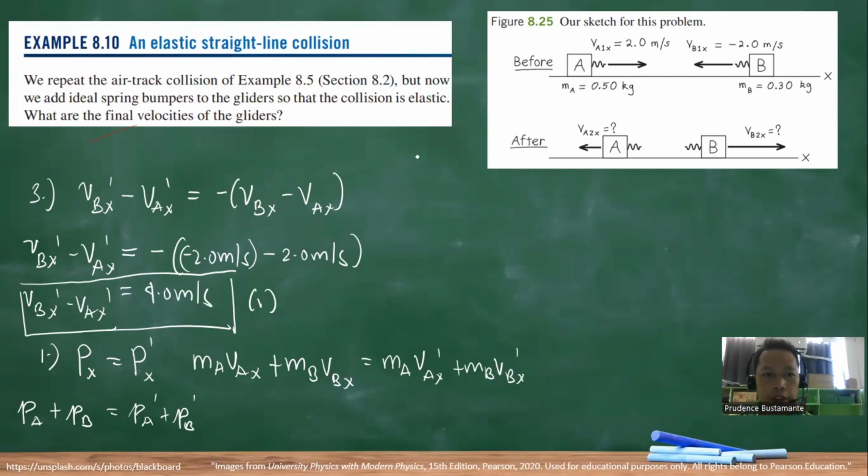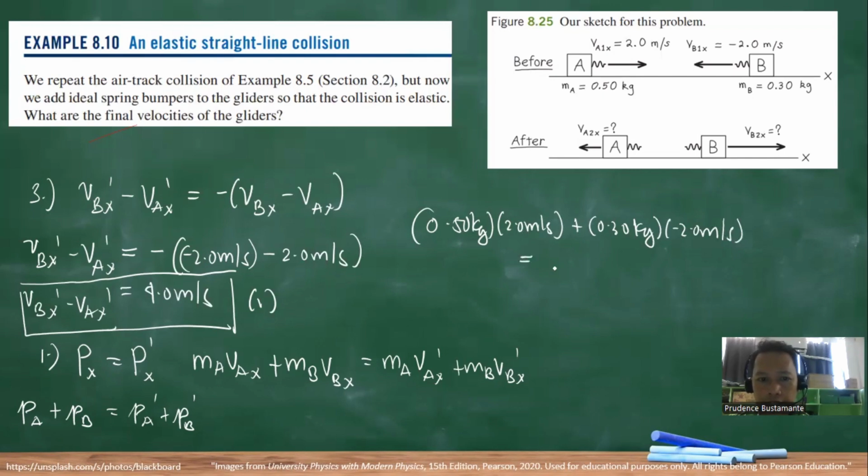Okay, what are the masses? Okay, so we have initial, so we have 0.50 kilograms in this side times 2.0 plus 0.30 kilograms times negative 2.0 meters per second, and is this equal to 0.50 kilograms times VAX prime plus 0.30 kilograms times VBX prime.